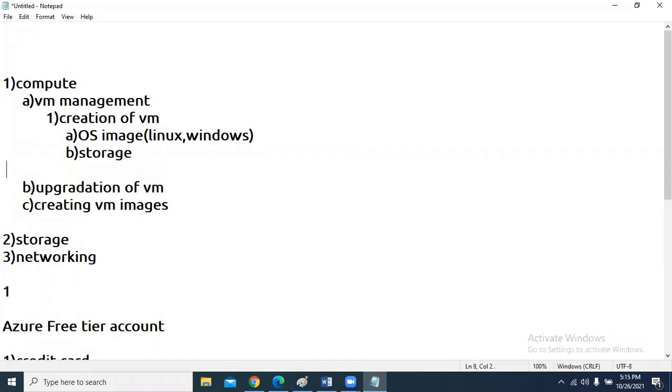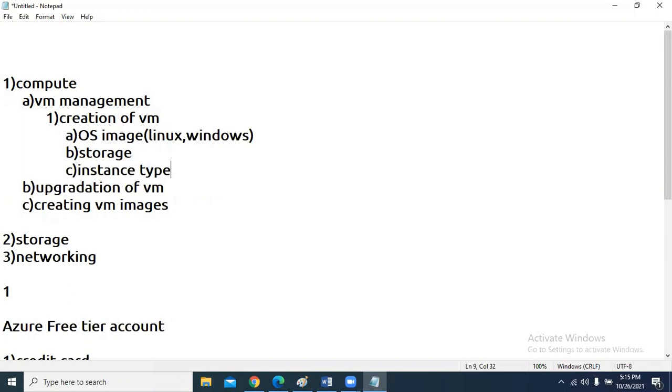storage. How much storage is required for this? And one other thing is instance type, based on our requirement. What is our requirement? Whether you are creating this VM for a dev environment, QA, or prod environment. It can be any kind of environment, and we have to specify the instance type.